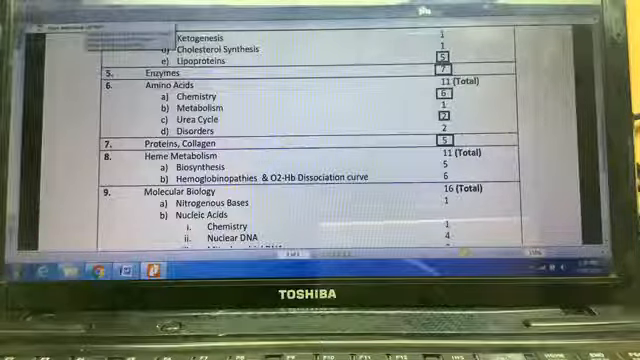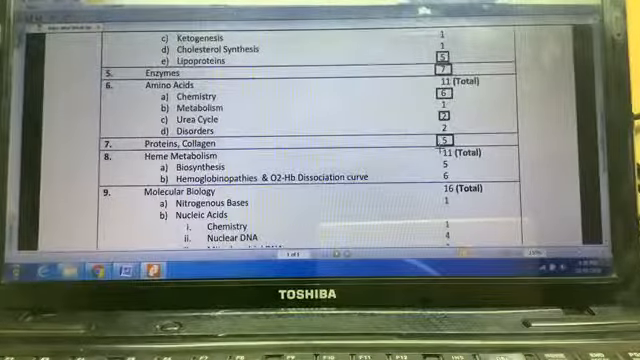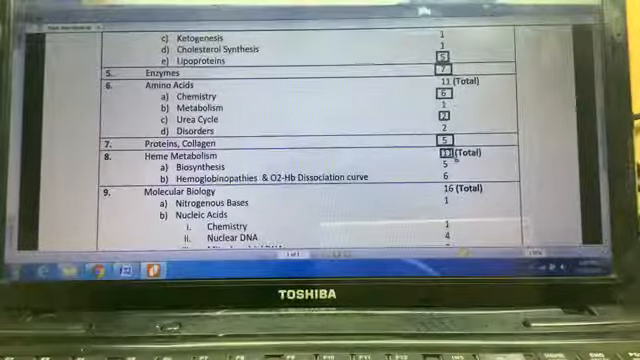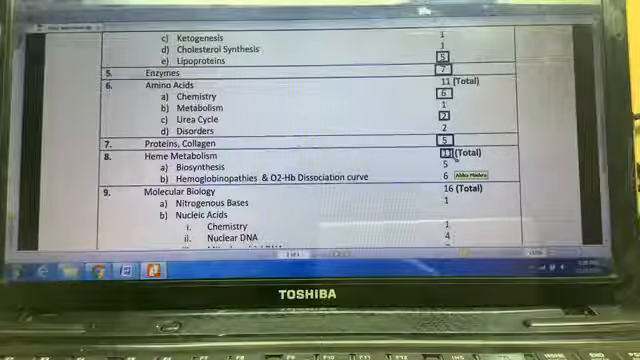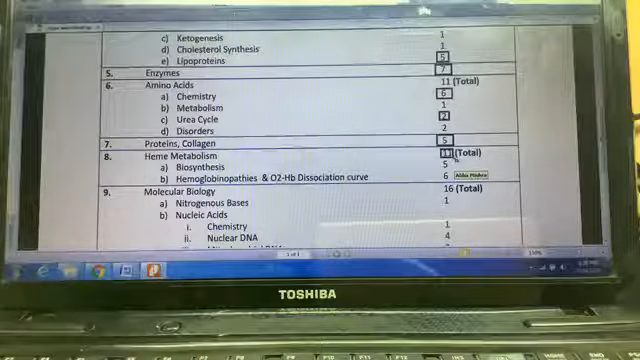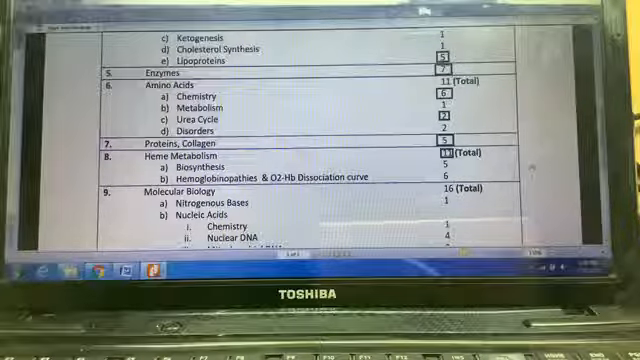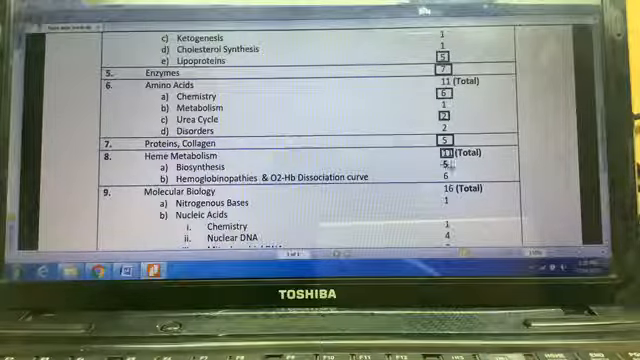Another topic which I always go into detail is heme metabolism. So please note, 11 questions from heme metabolism. This is as much as coming from the lipids. Lipids had 13 questions and 11 questions are coming from heme metabolism. This is more important than the enzyme part. Enzymes has 7 questions and heme metabolism alone has 11 questions, out of which 5 are from biosynthesis